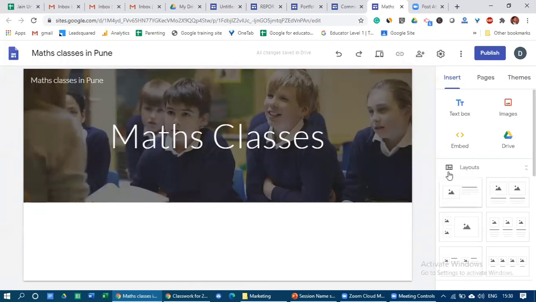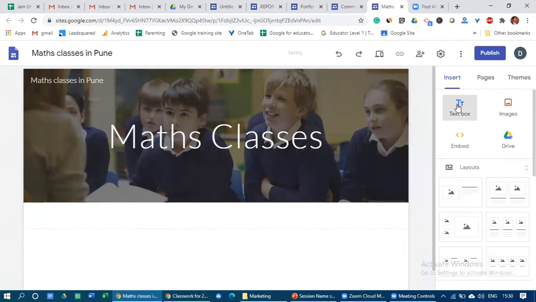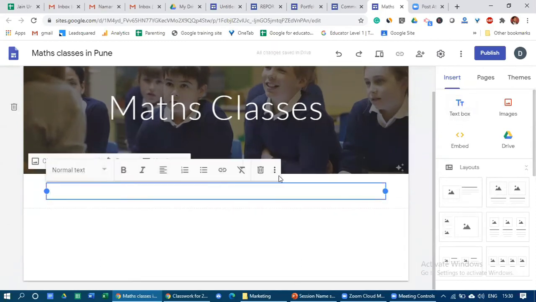So now we'll come to the second part, the layout. Since we are creating tuition classes, first of all, what you have to do is just click on text box. We'll see how to insert this text box and images. So let me just click on the text box. Automatically one text box will come over here. So here we'll be talking about my videos.